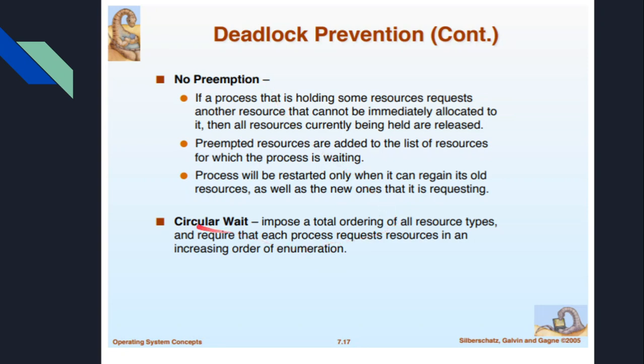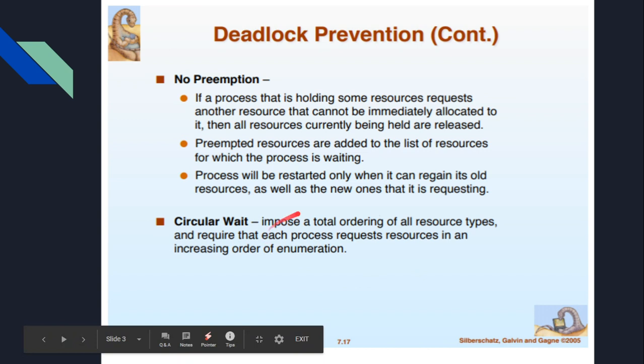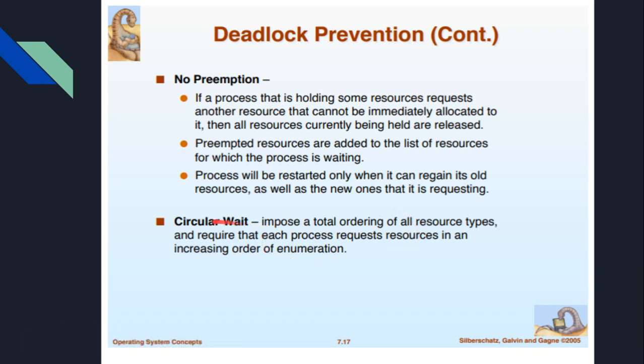And the last condition is circular wait. What is circular wait? We already saw it in the characterization of deadlock. Circular wait is when one process is waiting for another process in a cycle, so that the nth process is waiting for the 0th process in the cycle. So that is called a circular wait.